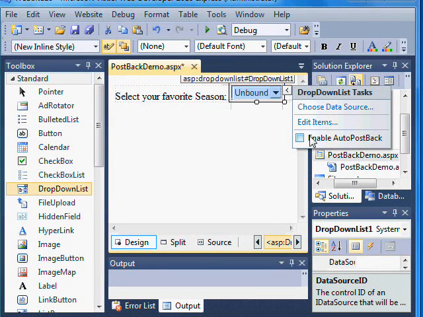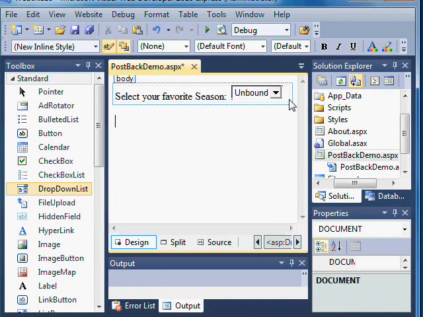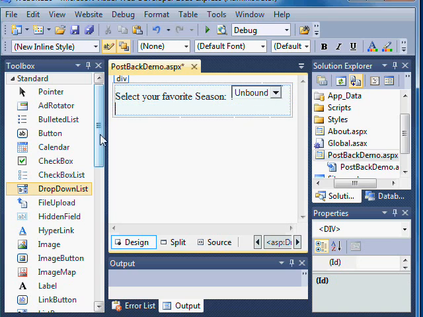And you can see there are some helper menus that automatically appear. One concept is enable auto postback. What auto postback provides for you is when it's checked, anytime a user in the web browser makes a selection from that drop list, it issues a postback to the server, which is where our C# code would invoke again, and we could react to whatever selection the user made. We're going to opt to not enable auto postback, meaning that any action on the web browser side in HTML and JavaScript will not be replied or provided to the server until some other event results in a server postback, like a button click.